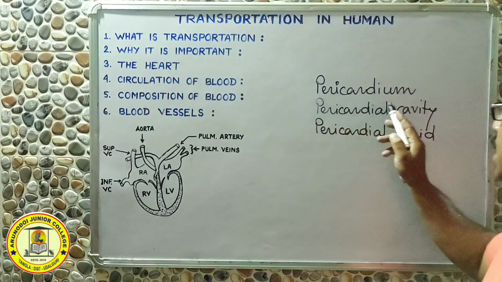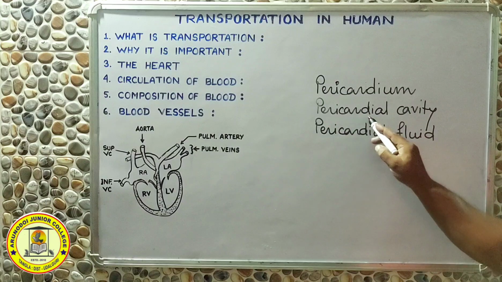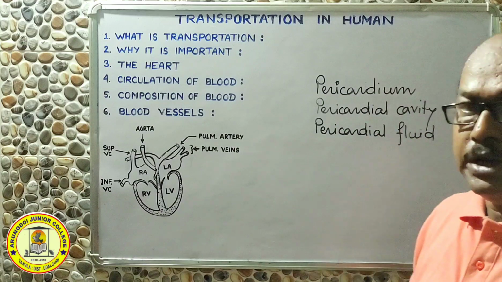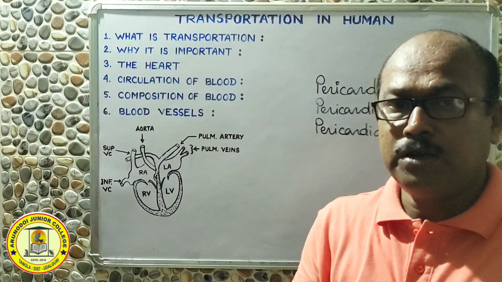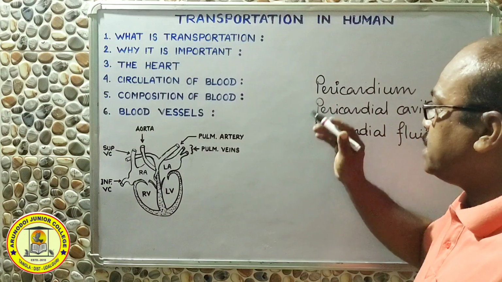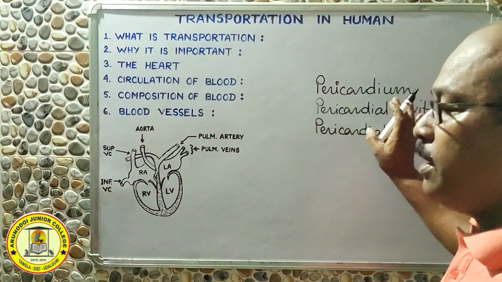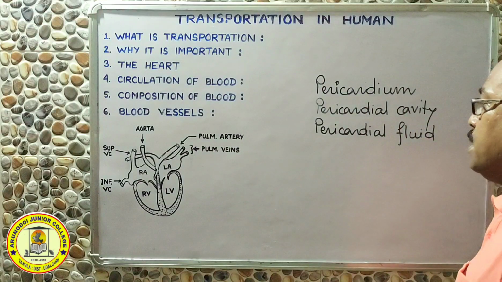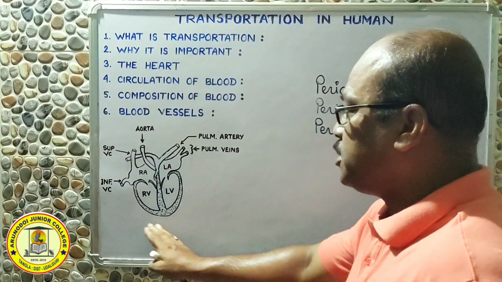So all these structures, the pericardium, the pericardial cavity, and the fluid present in the cavity called pericardial fluid, give some extra protection to our heart. From external injury, the heart is always protected by these three special arrangements. Now beneath this pericardial fluid and pericardial membrane, the heart is present.